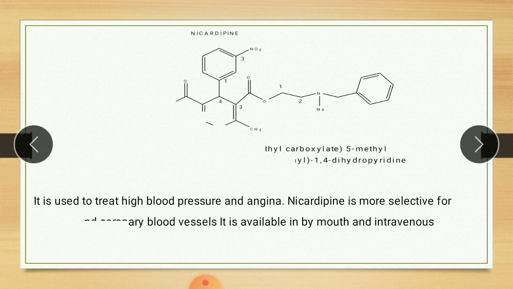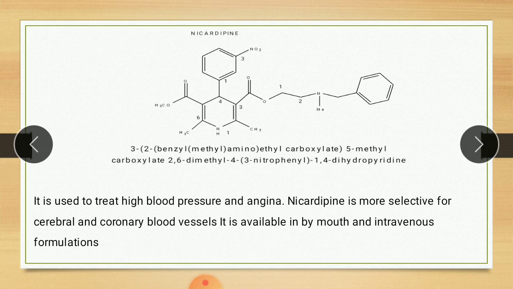Next drug, that is nicardipine. So this is the structure of nicardipine. First we see the IUPAC. 3 means this 3. On the third position, this total group is attached. So what is this group? 2 means this 2. Benzyl, again benzyl, phenyl with this CH2 group, benzyl.